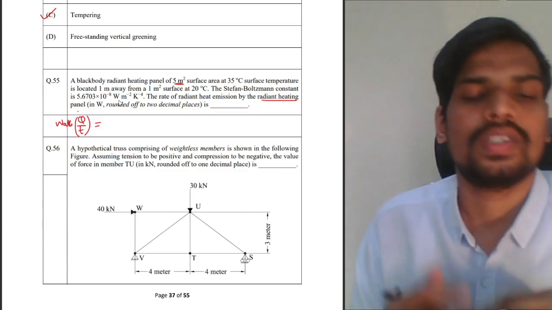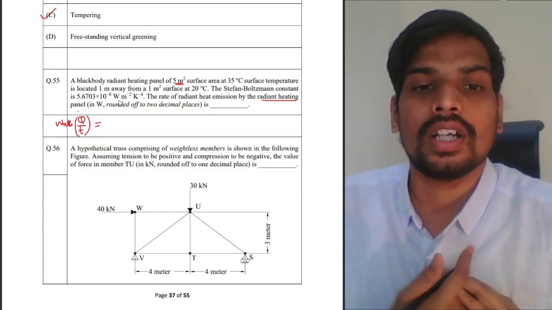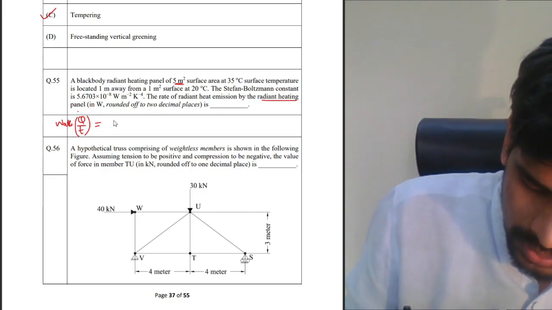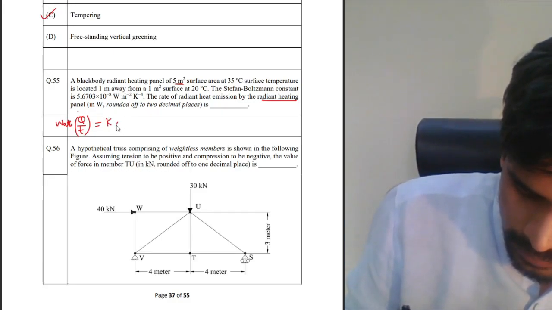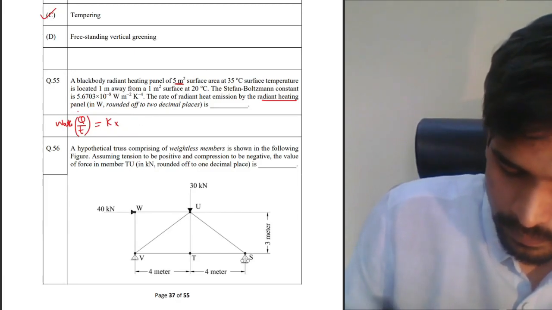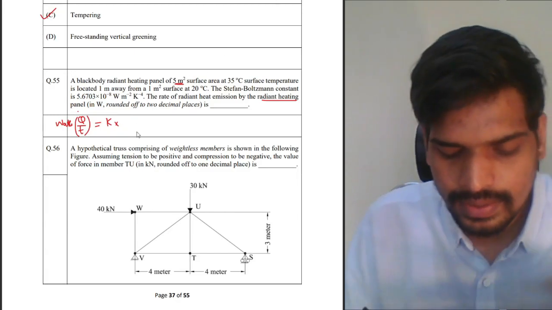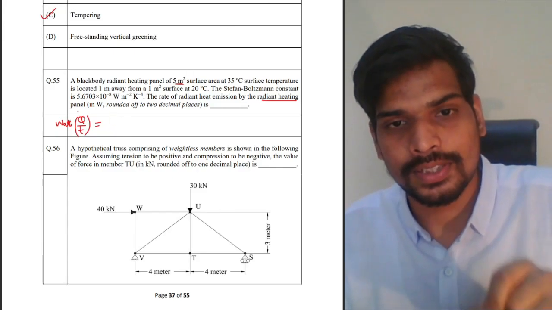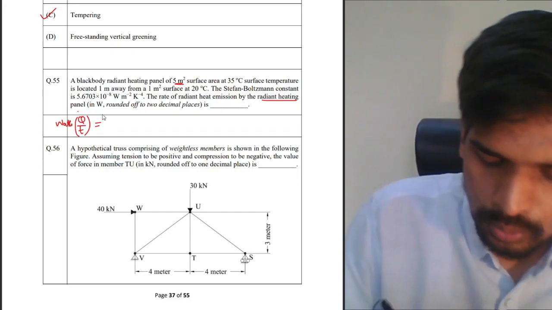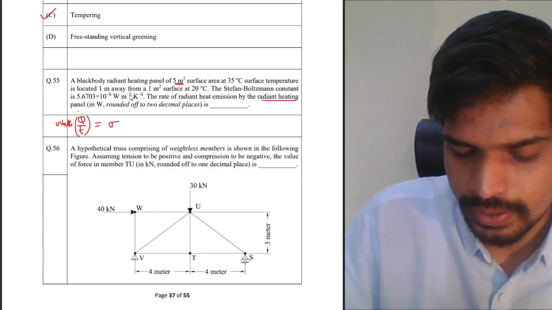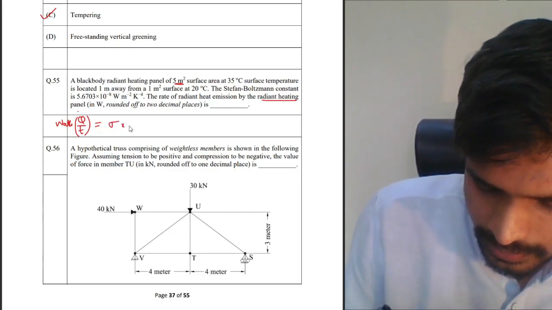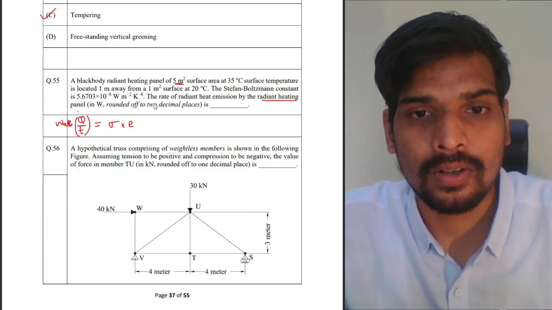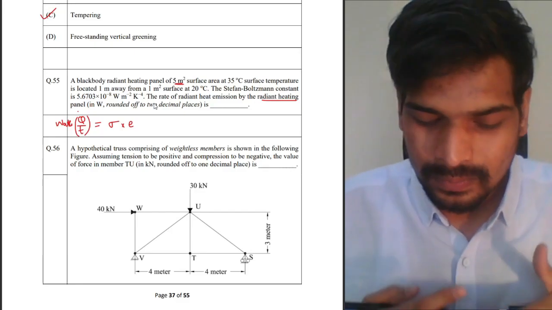Q upon T, rate of heat transfer per unit time, is calculated as Stefan Boltzmann's constant multiplied by... let me not use K because K is already used for representation of Kelvin here. So Stefan Boltzmann constant, let me say represented by sigma, multiplied by the coefficient of the surface.